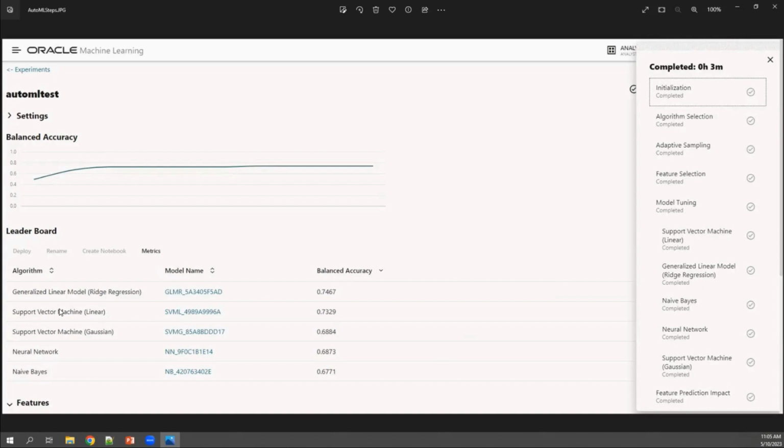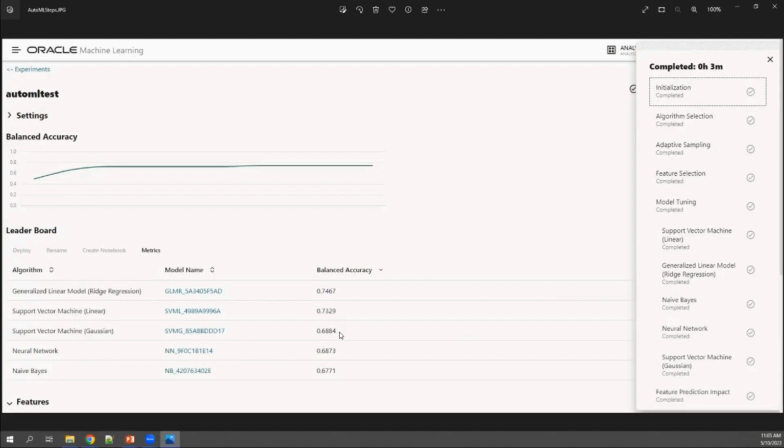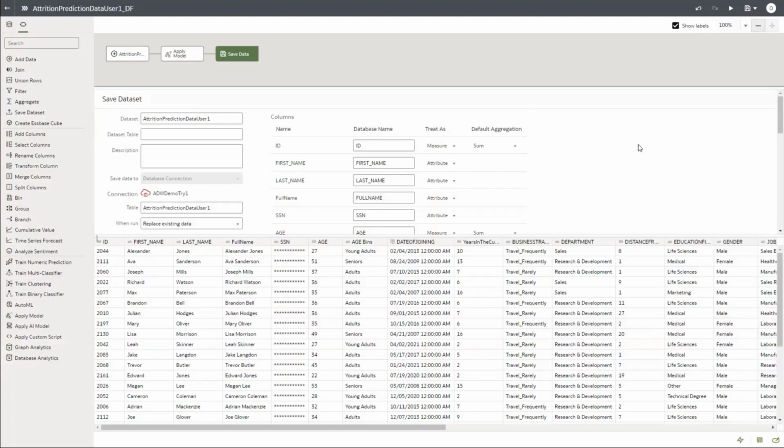So this is for a different model, but this is the backend activity that is happening, which is completely insulated from you. The different models, along with the model name and their balanced accuracy, get depicted. Depending upon what dataset and what ML we used, the model and the balanced accuracy value may vary, and the system picks the one with the best numbers, because we chose our ranking metric as balanced accuracy. Whichever had the best ranking, in our case, it was the neural network that has been considered as the option. Now going back to our flow here, I think the flow has been completed.